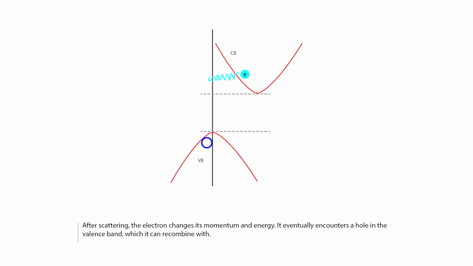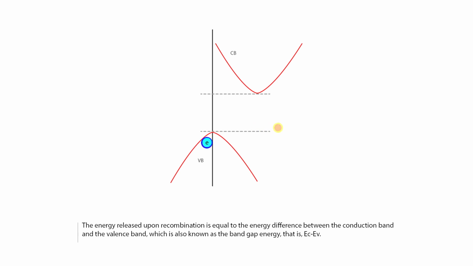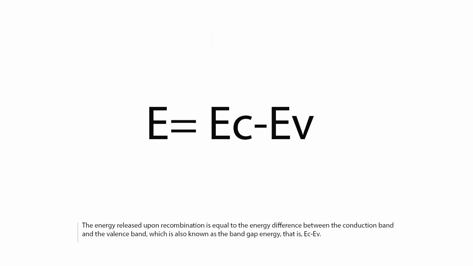After scattering, the electron changes its momentum and energy. It eventually encounters a hole in the valence band, which it can recombine with. The energy released upon recombination is equal to the energy difference between the conduction band and the valence band, which is also known as the band gap energy, that is, EC minus EV.